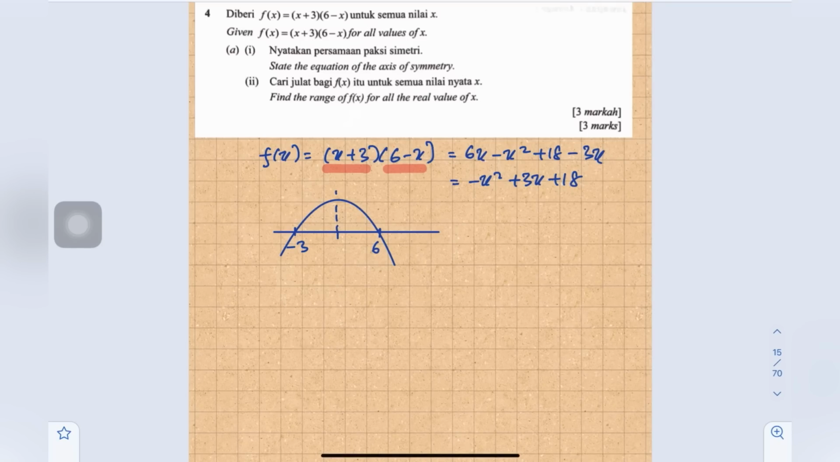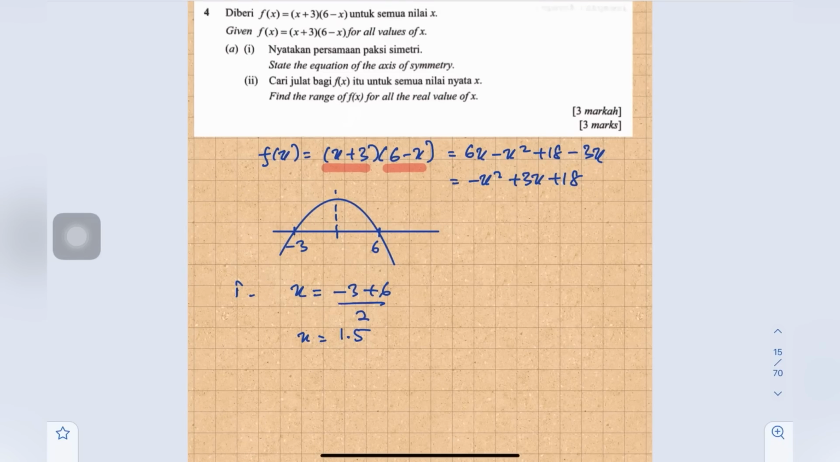Okay, so then Roman 1, to find the axis of symmetry is negative 3 plus 6 over 2, which is x equals to 3 over 2 or 1.5. Then Roman 2, find the range of f(x) for all the real values of x.